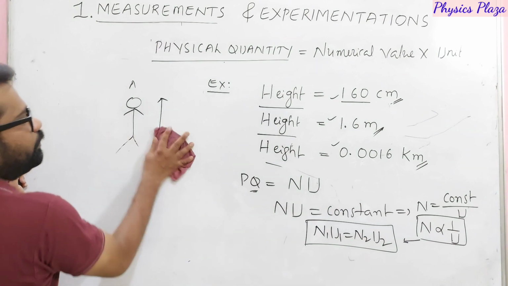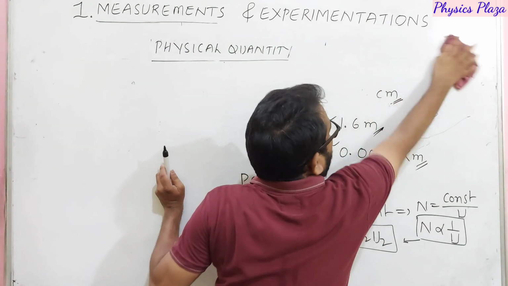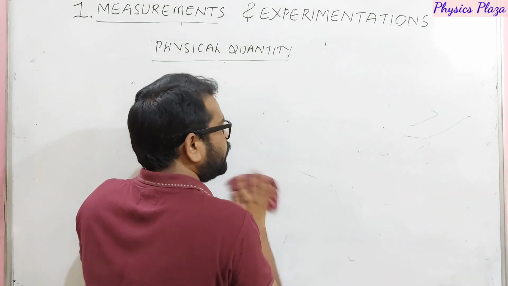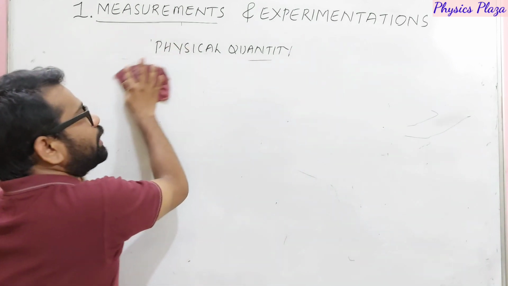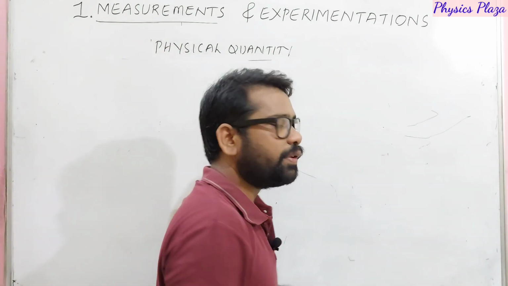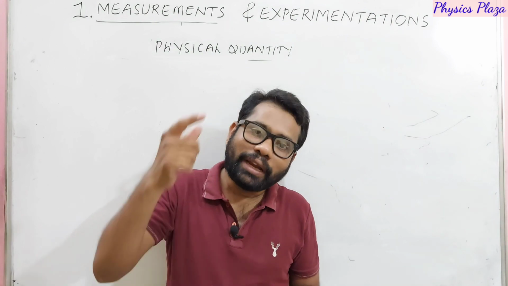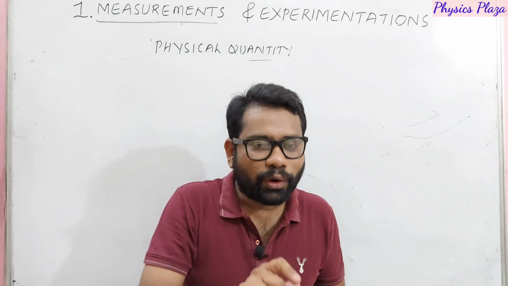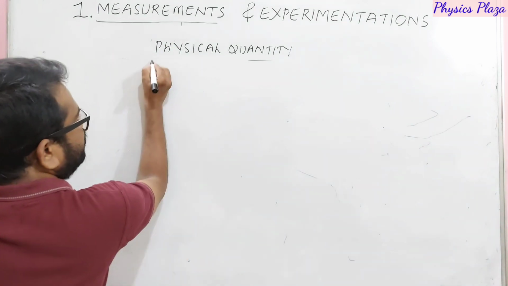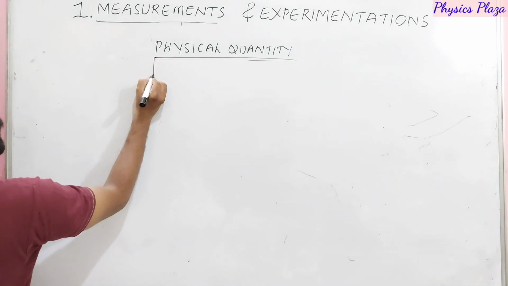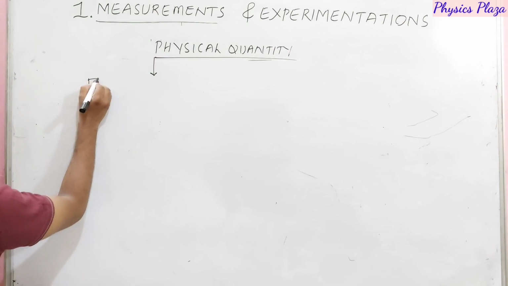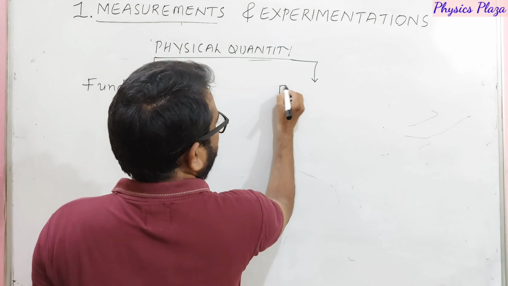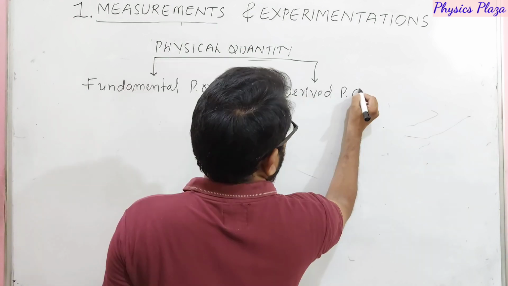After this, we will be discussing the types of physical quantities, children. On what basis are we going to classify the physical quantities? Dear children, whether they are dependent or independent. Based on that, we are going to classify the physical quantities into two groups. The first group is fundamental physical quantities and the second group is derived physical quantities.